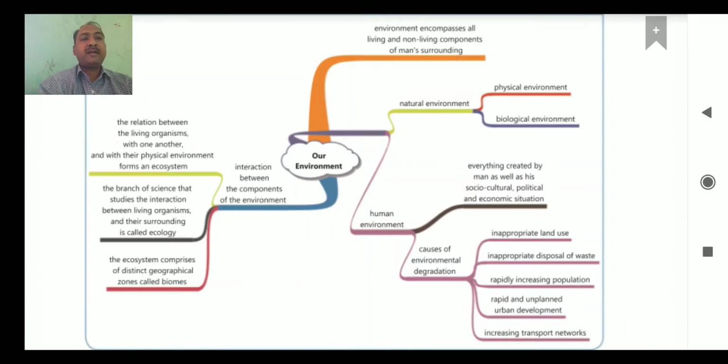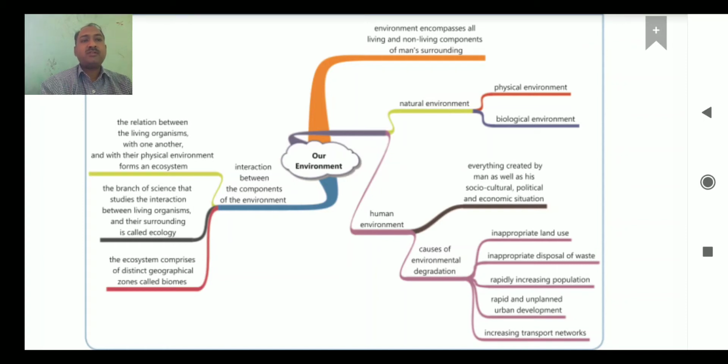Next, rapid and unplanned urban development. As you know, population has been increasing, so it is the responsibility of the government to provide residences and other facilities to the people. If it is not done properly, definitely it will create a burden on the environment, because everything is thrown everywhere, and we will face a problem. So this is the thing mentioned here.